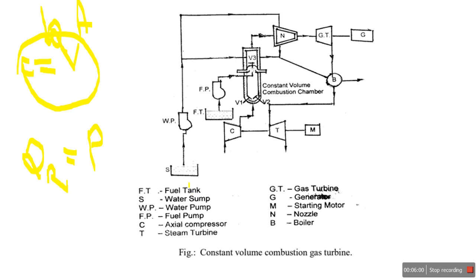Before starting the cycle, in this diagram you can see the different paths. First I start with the water path. See here the sump, S stands for water sump. The water is pumped via this water pump, and that water is supplied onward. I have highlighted this water path initially, which is very important, because it makes less confusion in this diagram. See where the water path is going. I highlight this path.